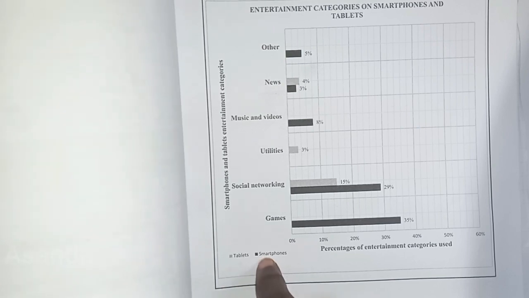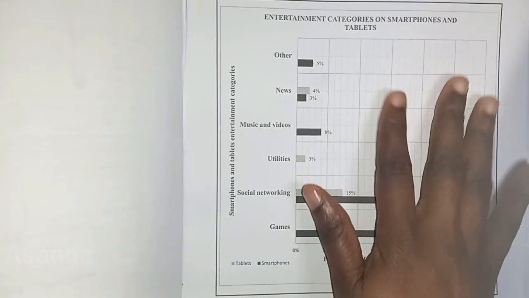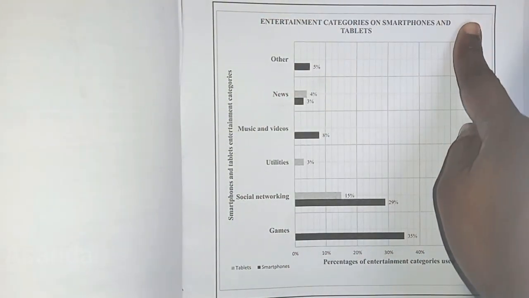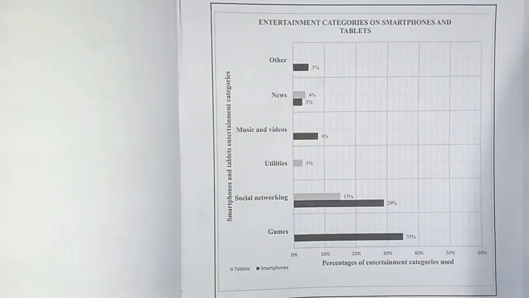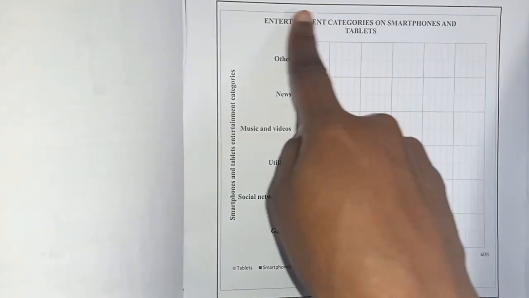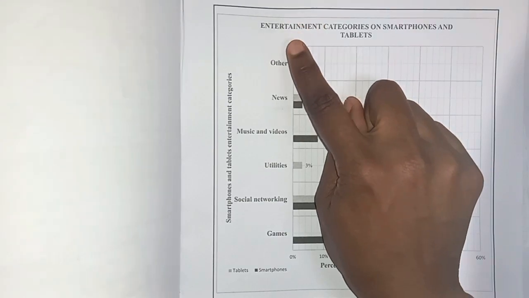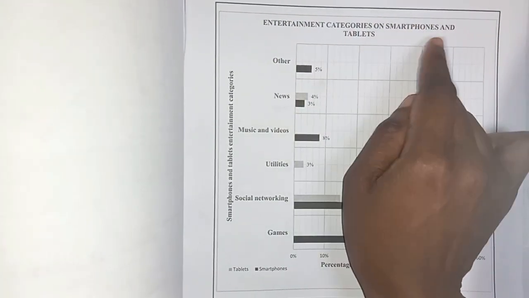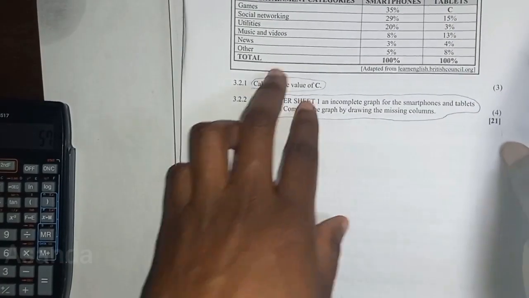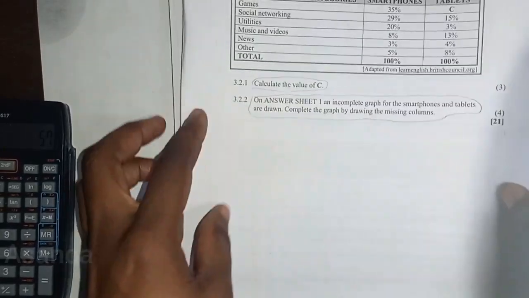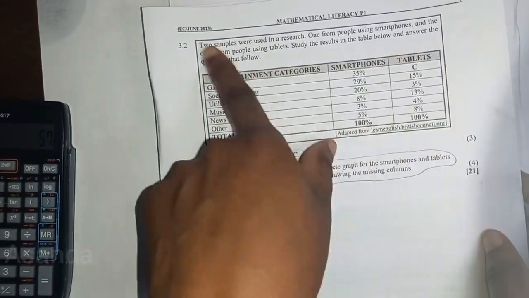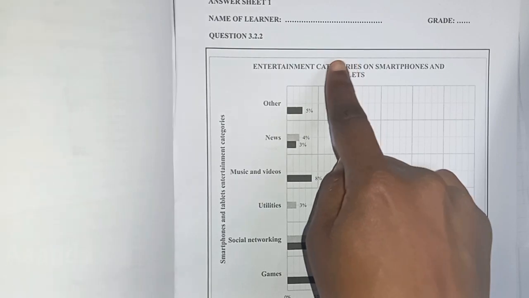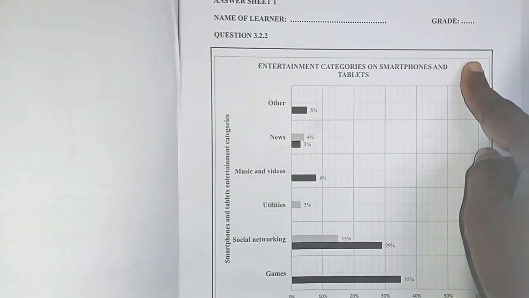Have you seen that? Okay. Your graph, you need to check the topic of the graph always, whenever you get graphs. That way you know what they write there. See, they said entertainment categories on smartphones and tablets. So next time they might give you a graph with that, you use the information from there to give your graph a heading.